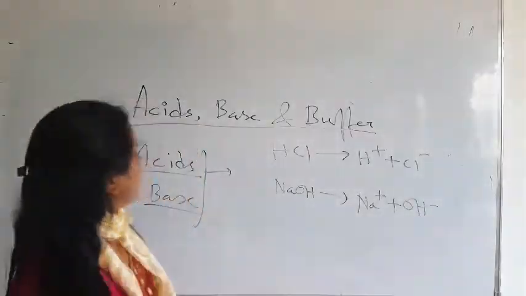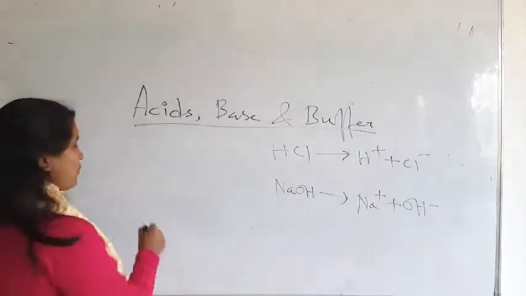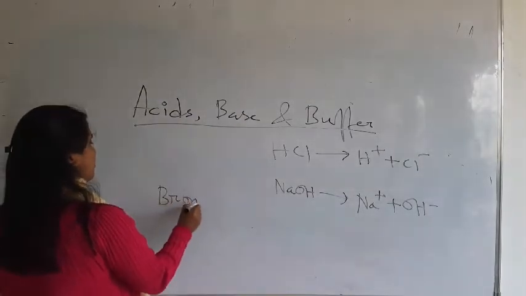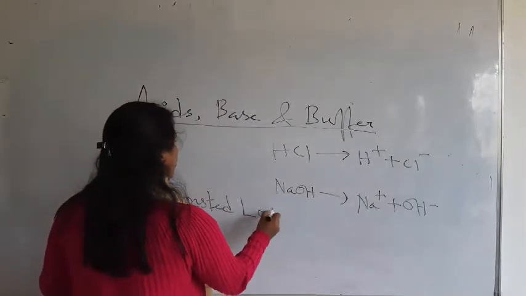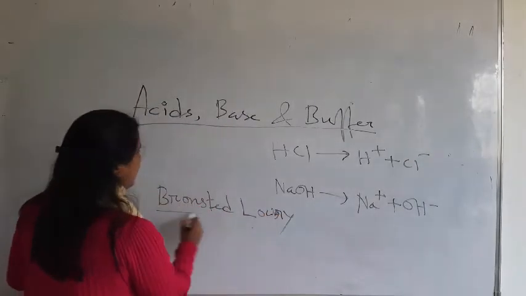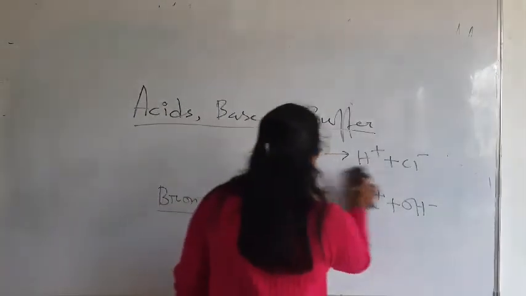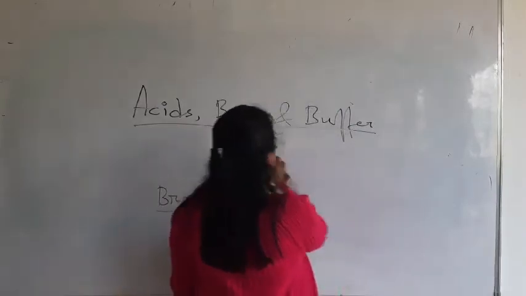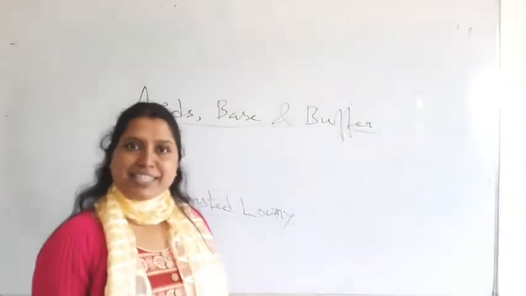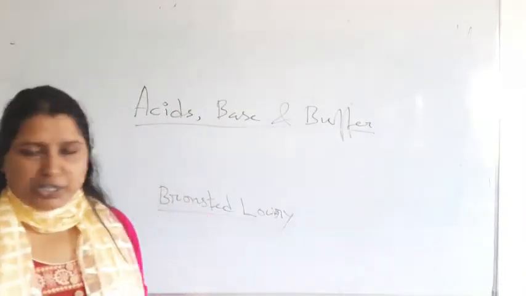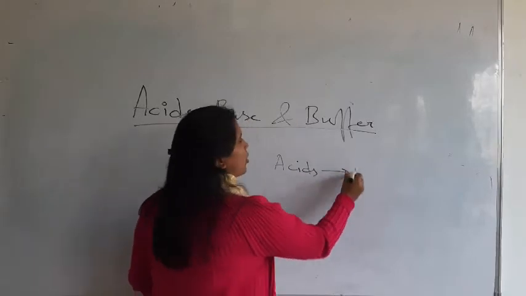Then another concept, by Bronsted and Lowry. Two persons are there. They also defined acid. According to Bronsted and Lowry, acids are proton donors.